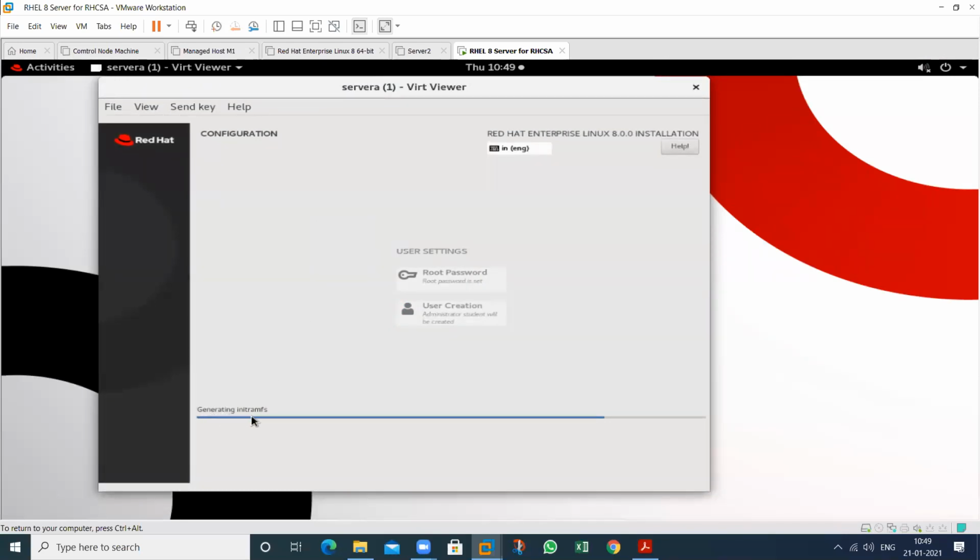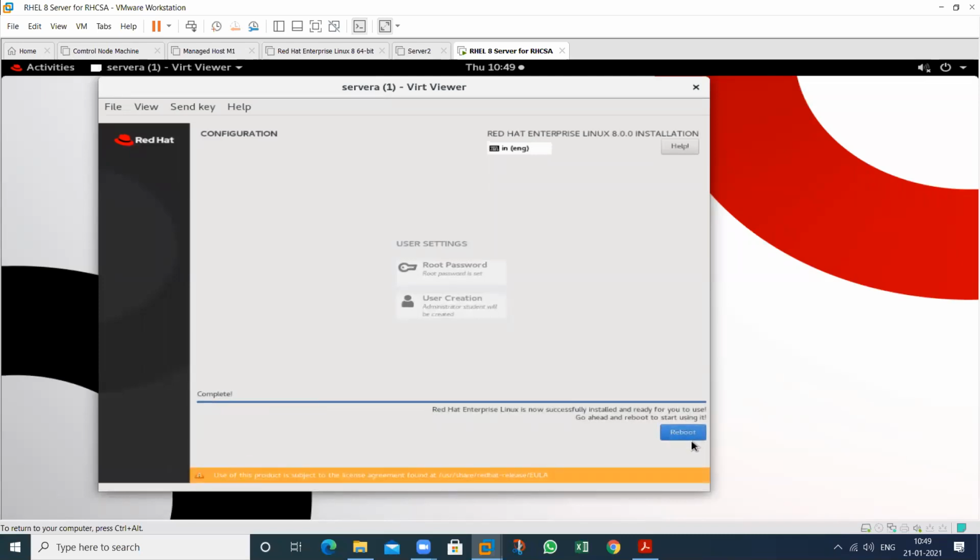So it will complete the initramfs. This is the last step. Initial random access memory file system. It will create a file system for this one, generating initramfs. Then this installation will complete, then reboot the machine. This is the last step. Reboot this one and your installation will complete.